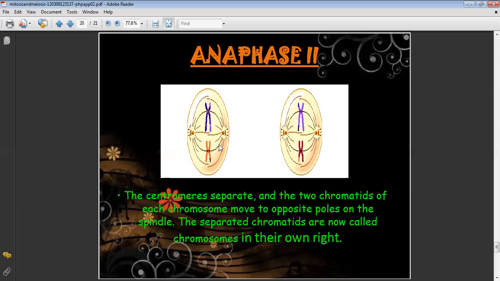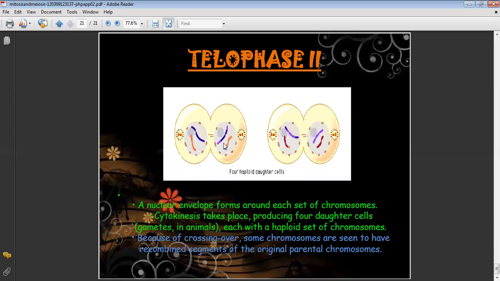In anaphase 2, the centromere will start separating and the two chromatids of each chromosome will move towards the opposite poles, and now they are called chromosomes in their own right. After separation, they are now separate chromosomes. And here again they are forming telophase 2. So we have four daughter haploid cells formed. First was meiosis, that is reduction division, and second was mitosis, that is normal division.